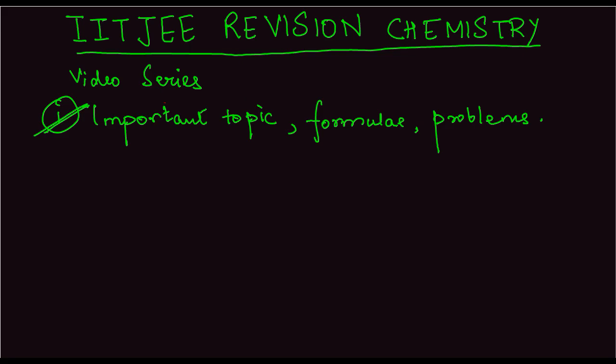Now, chemistry in IIT JEE and otherwise has three broad parts. We're going to study each of them individually. The first is organic chemistry. Second is inorganic. And the third is physical chemistry. Now these are very important topics. I personally prefer organic chemistry as it's quite an easy topic.